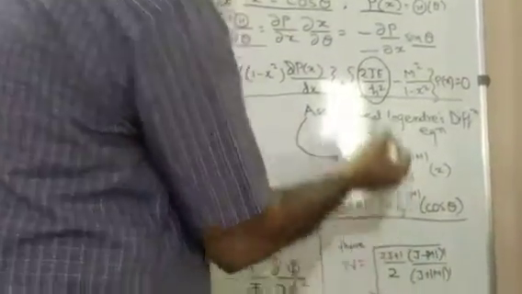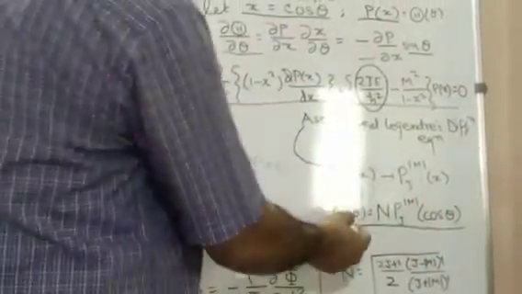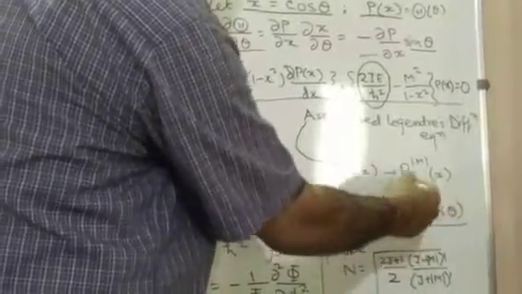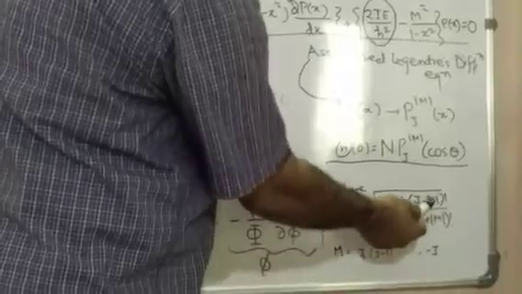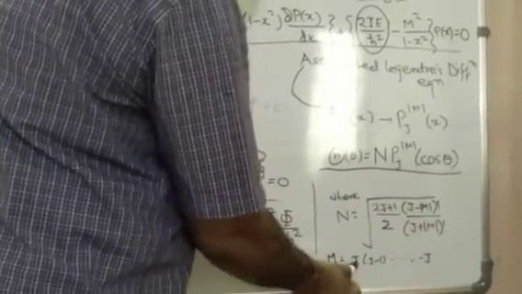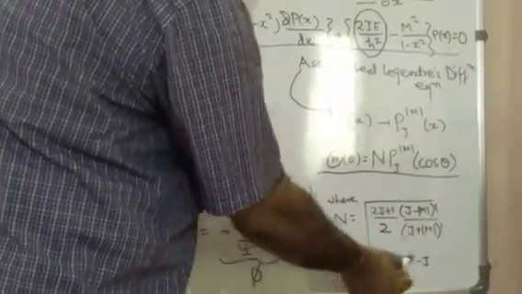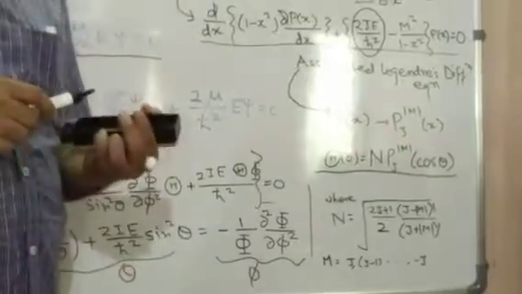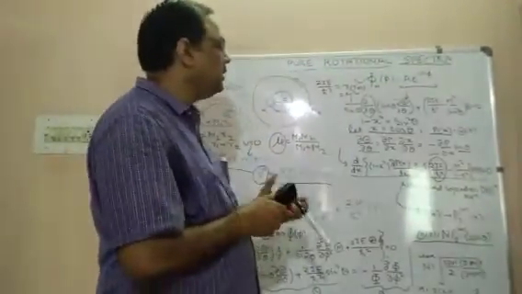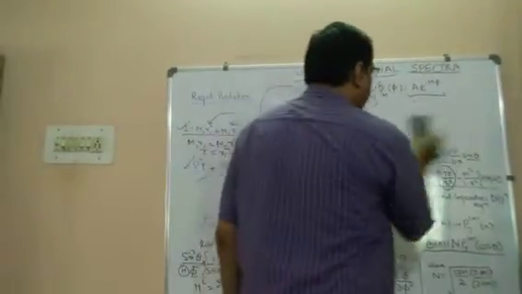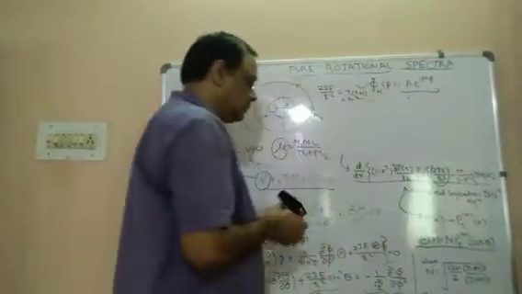If we take the conjugate of this and apply normalization, we will get the value of N, which will depend on the value of m, and m will go from plus j, j minus 1, up to minus j. So this is the mathematical background by which we can finally get the solution.